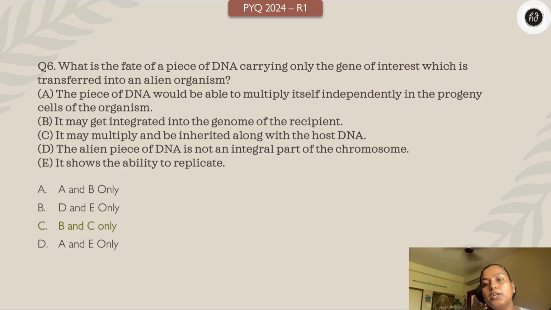B and C only are true, correct? Will the piece of DNA be able to multiply itself independently? No. Only with the help of the host DNA it can. D, the alien piece of DNA is not an integral part of the chromosome. How can you say that? It becomes a part of the chromosome, right? The host DNA as well. It shows the ability to replicate only when it is a plasmid. So B and C, of course, it is integrated into the genome of the recipient. It may multiply and be inherited along with the host DNA.